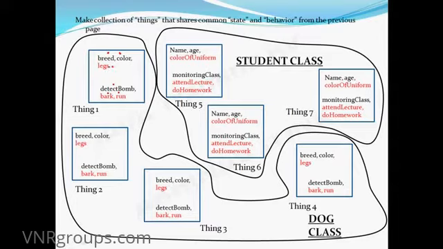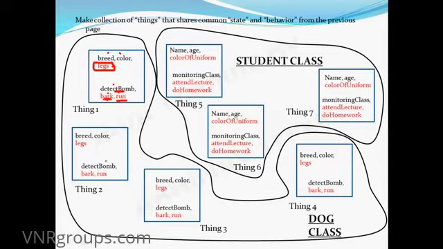Every dog will have a different breed, different color, but all dogs will have the same number of legs, and every dog will bark as well as run, but only a few selected dogs can detect bomb. So the states and behavior whose value is the same throughout the collection are known as static stuff. So here legs is a static state and bark and run are static behavior.